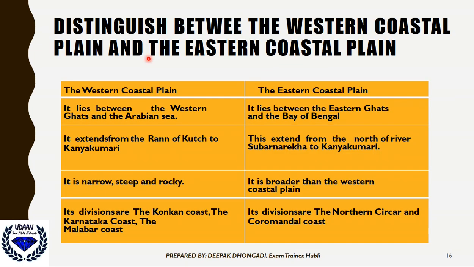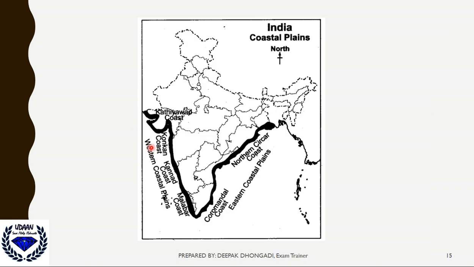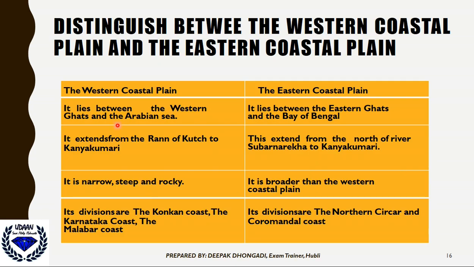Yes, now we shall see the difference between the western coastal plain and the eastern coastal plain. The coastal plain is nothing but the dark region you can see here, which is surrounded by water. We call it the coastal plains. We have the western coastal plain here on my left side, and the right side is the eastern coastal plain. Here the eastern coastal plain is by the Bay of Bengal, and the western coastal plain is by the Arabian Sea. See, it lies between Western Ghats and Arabian Sea.